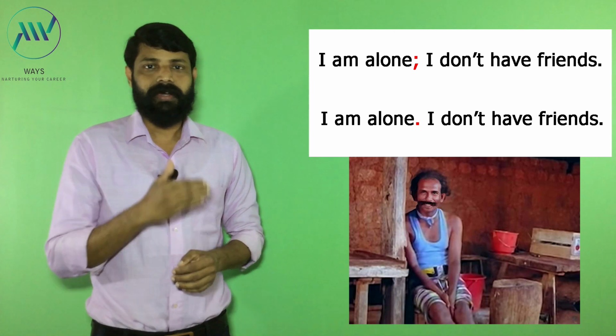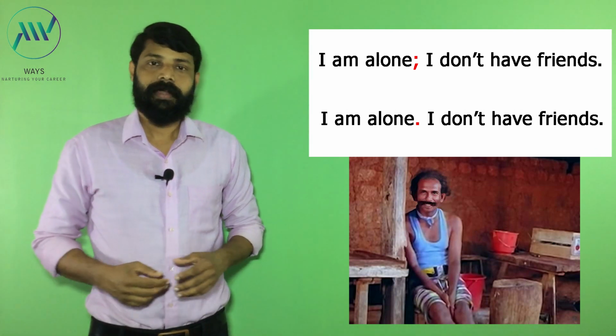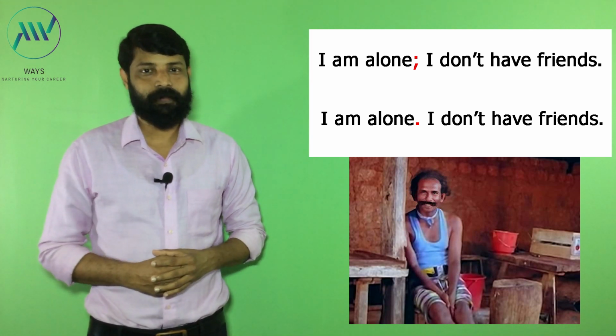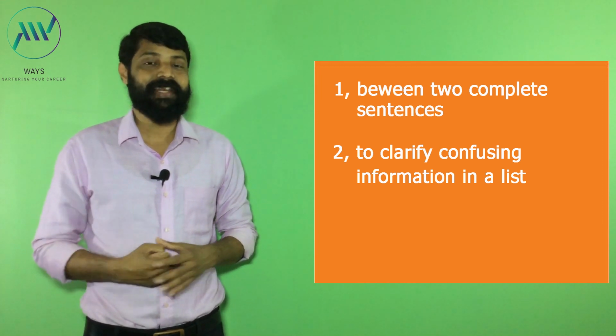Just like a proper noun, this one is also an exception. We cannot use a small letter. I think it is clear for you. Anyway, we can move on. We can talk about the second point: how we are using a semicolon to clarify confusing information in a list.